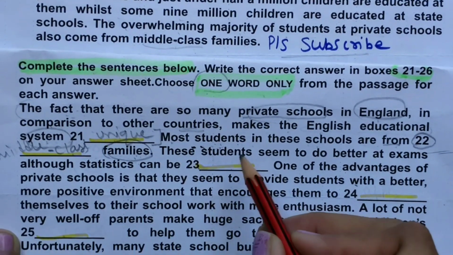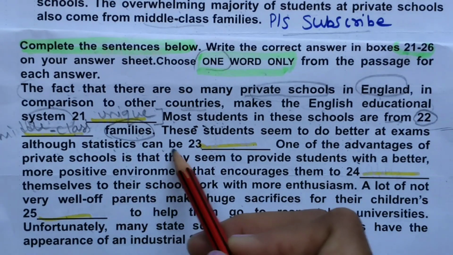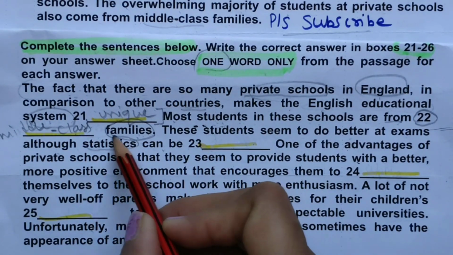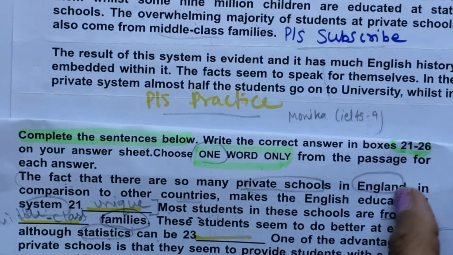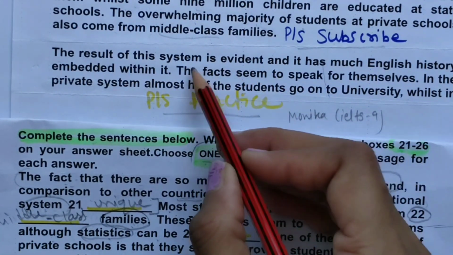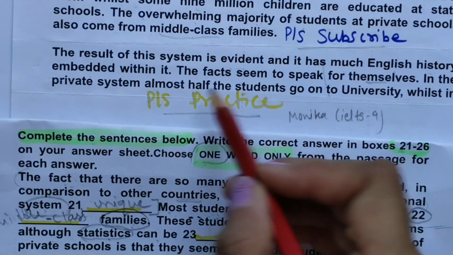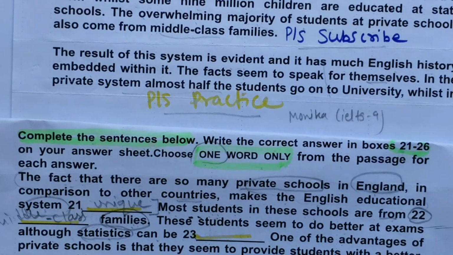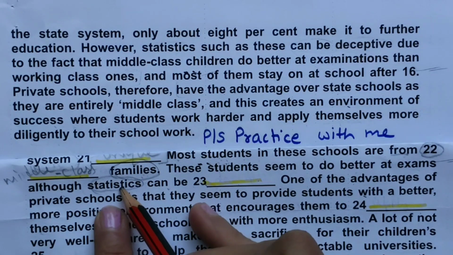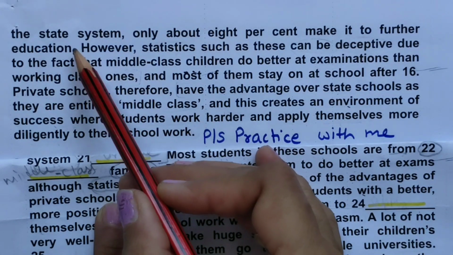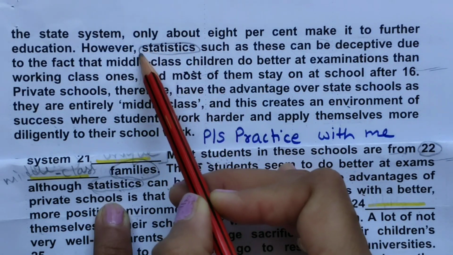Now 23rd. These students seem to do better at exams, although statistics can be. Now the word statistic I will look for in the next paragraph. This paragraph is done. Now I am looking for the statistic word. First I will find this statistic, then statistic word is here.